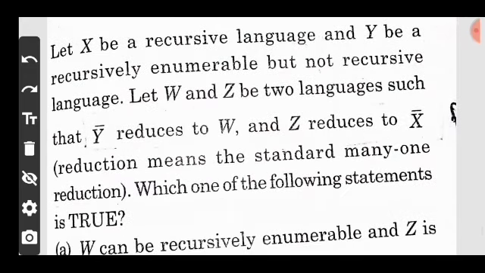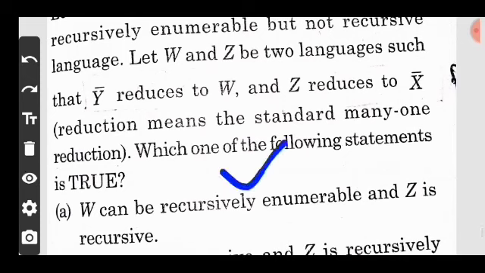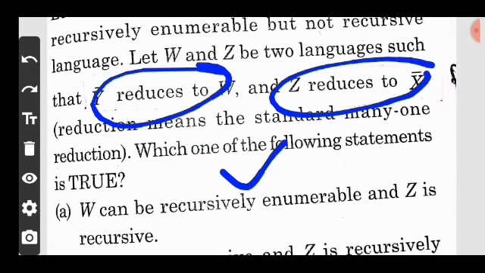Now move on to the next question. Let X be a recursive language, Y be a recursive enumerable language but not recursive. W and Z are two languages such that Y complement reduces to W and Z reduces to X. So we say which of the following is true?